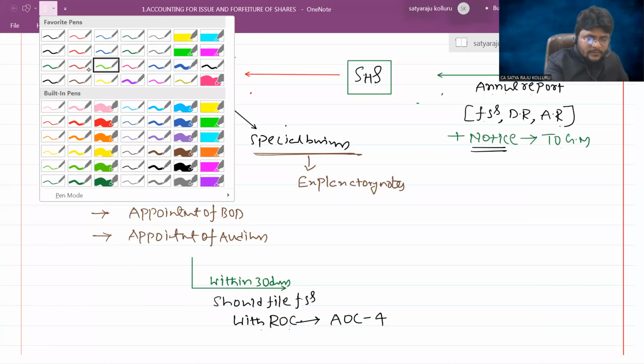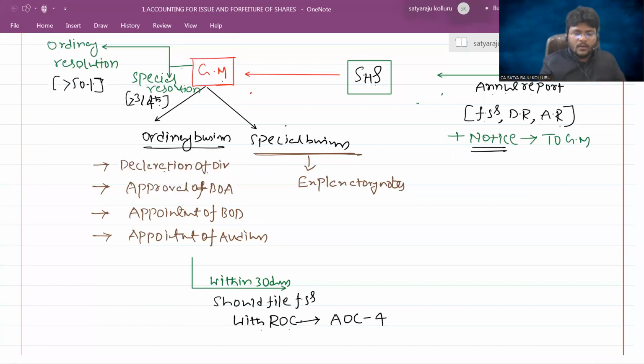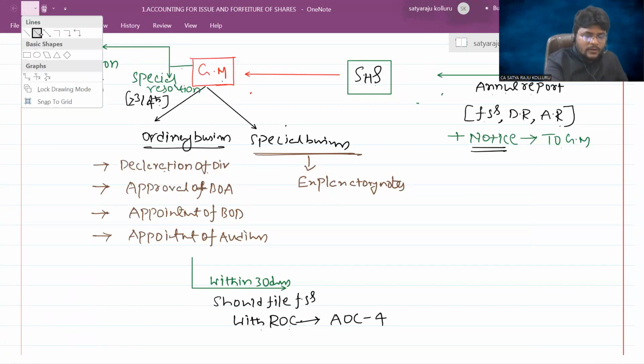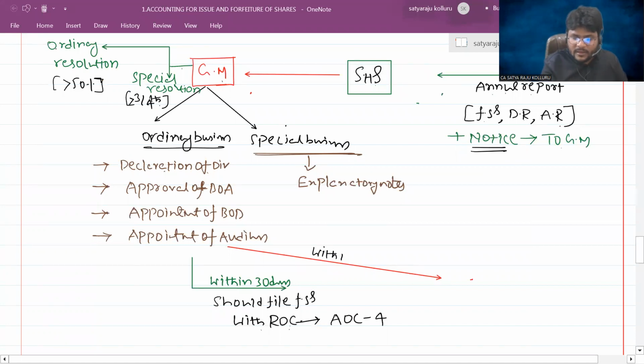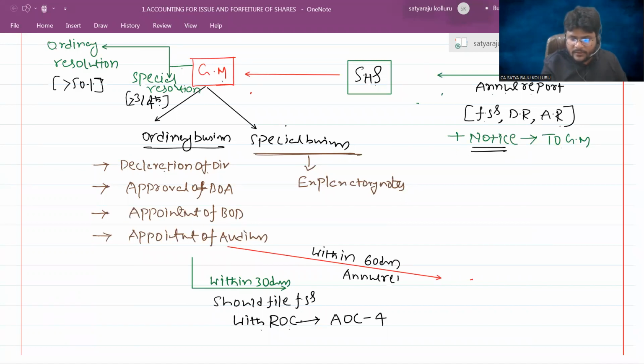Apart from this, they should also file the annual return within 60 days. What they should file? Annual return, in the form so called MGT 7A or MGT 7.